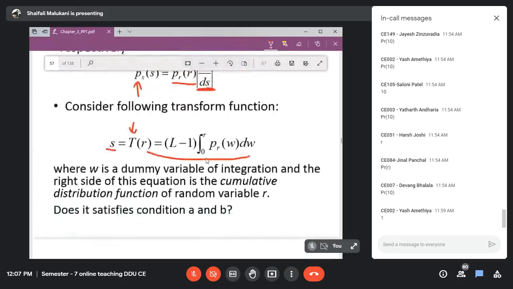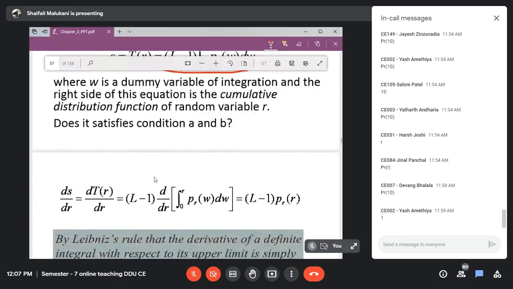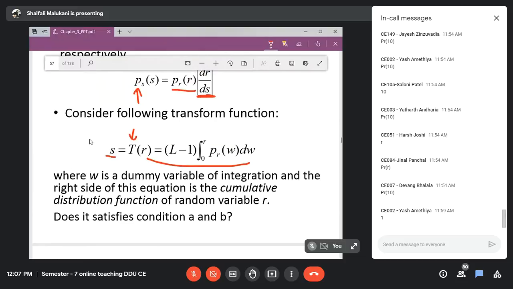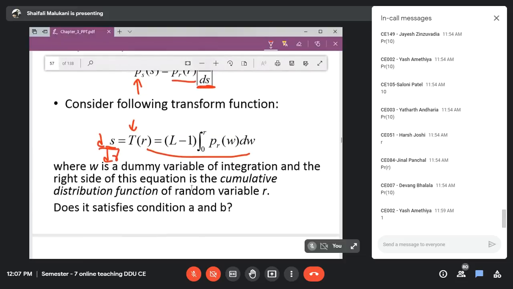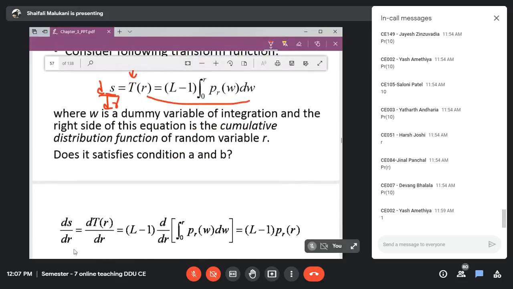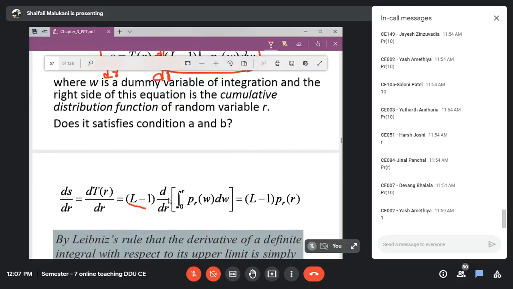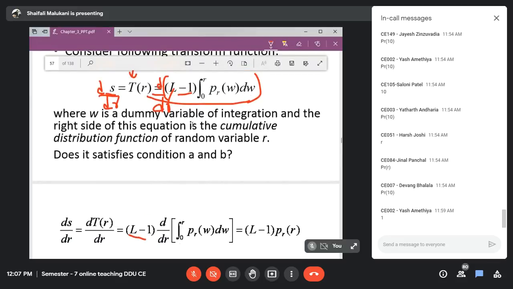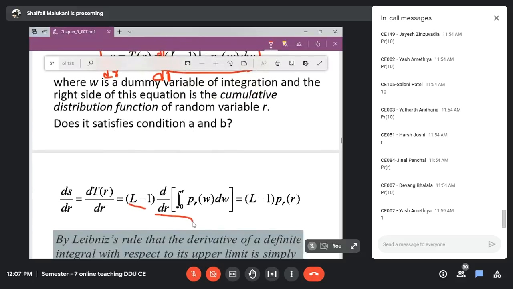So let us quickly do that here itself. Let us take this ds by dr here itself. So what will that be? That will be ds by dr. That means it will be d by dr of this itself, right? But L minus 1 is a constant, so it will come out, and this will become d by dr of the integral from 0 to r, and this is where it stops, right?